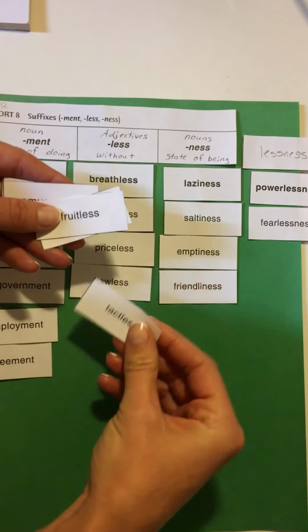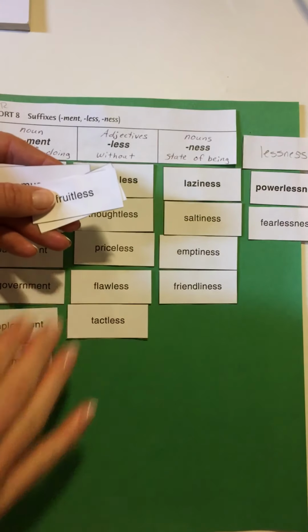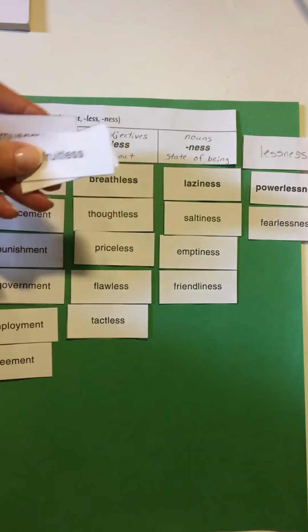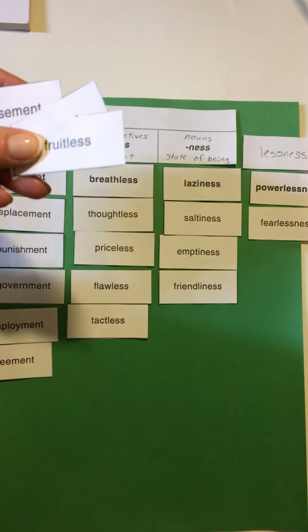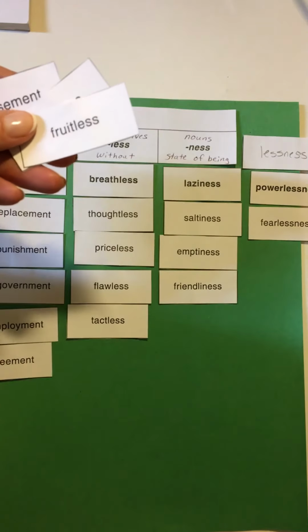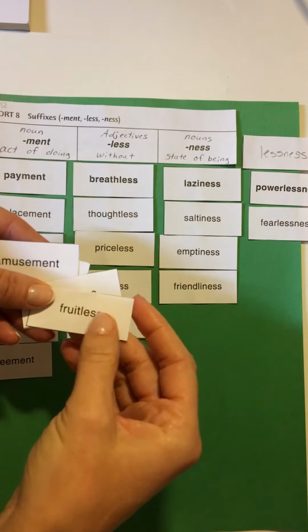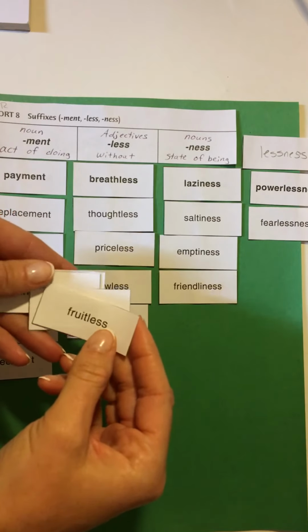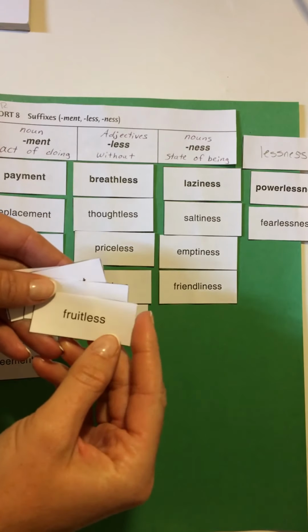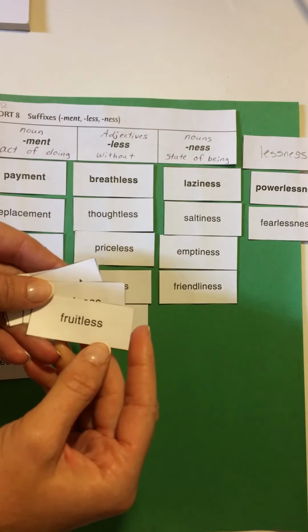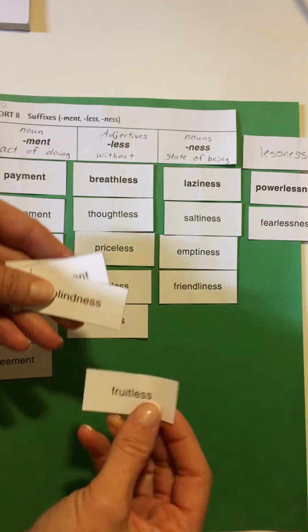Without tact, which could mean without manners or doing something not very well. Fruitless. That's an interesting word. Without fruit? No, not quite. Like you could say, there's no use in us doing something. It's fruitless.